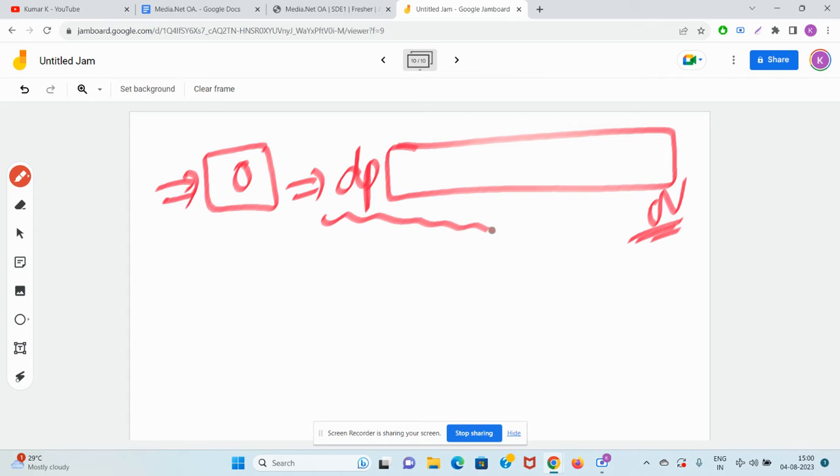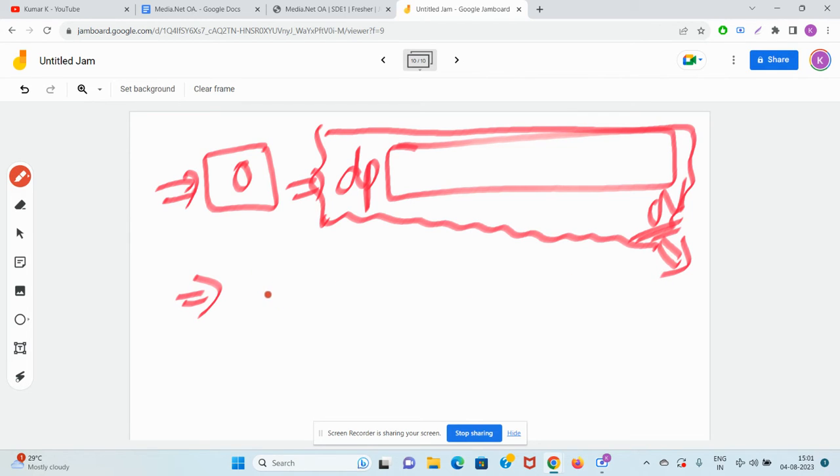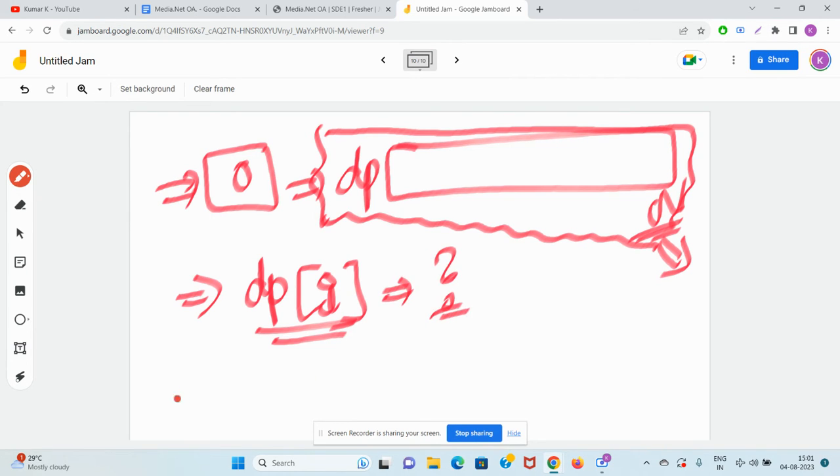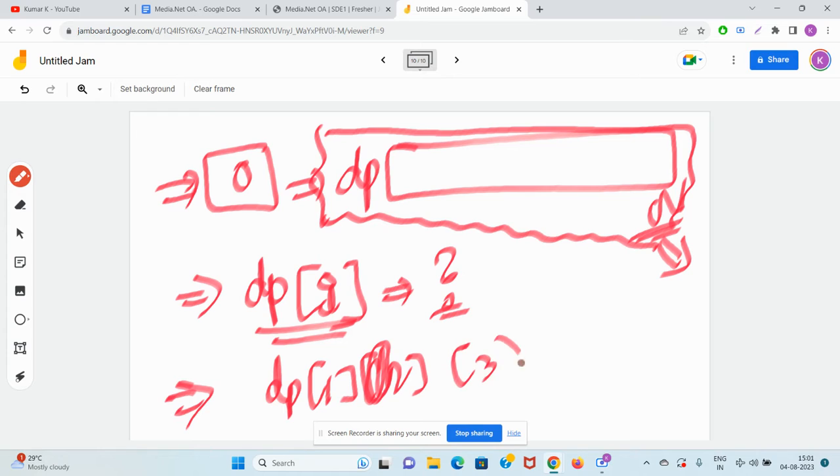First, no matter who you are, try to make an empty DP array of size n. When you develop you will automatically know what to do, but for now just make it. Okay, done. Now try to define the meaning of DP of I. Generally DP of I means the best answer to the question if you are considering your array from index 1 to I. So try to define it nicely. Once you're done with the definition, try to find DP1, DP2, DP of 3, DP of 4 by observation.